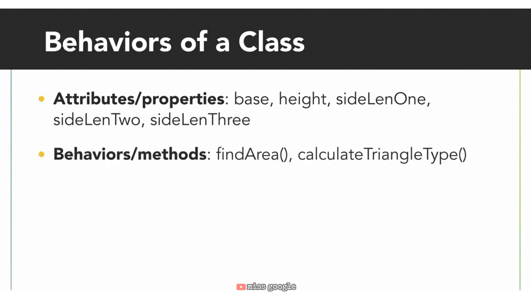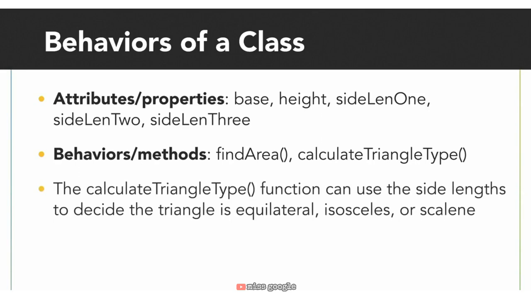We could also add a behavior or function to this class that decides if the triangle is an equilateral, isosceles, or scalene triangle. An equilateral triangle has equal side lengths. An isosceles triangle has 2 side lengths that are equal, and a scalene triangle has all unique side lengths. With if statements and some comparisons with the side length attributes, we could implement a function called calculateTriangleType that returns